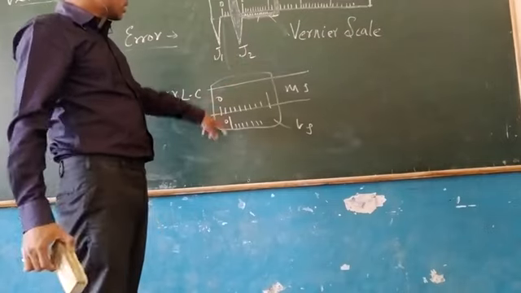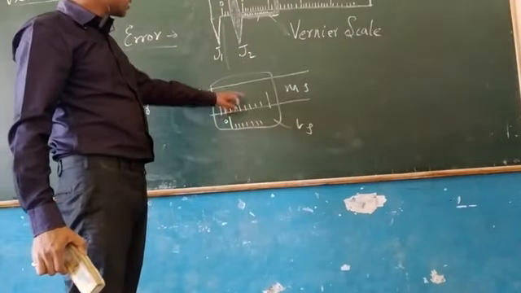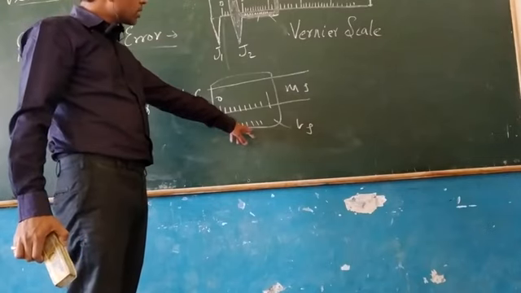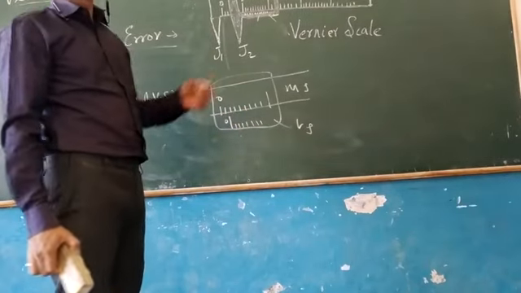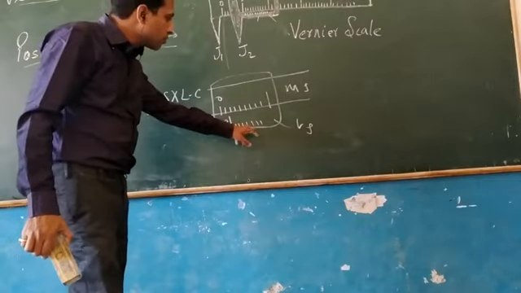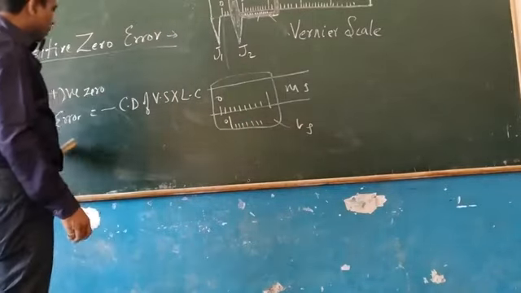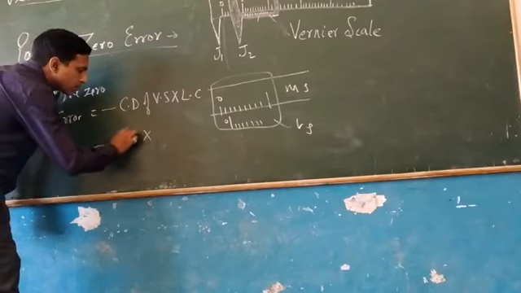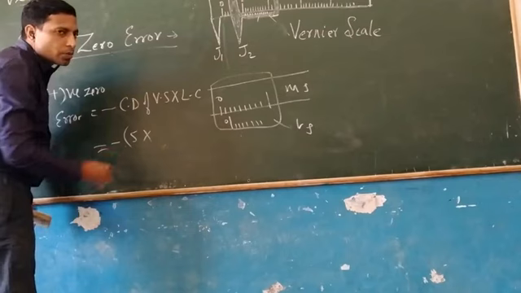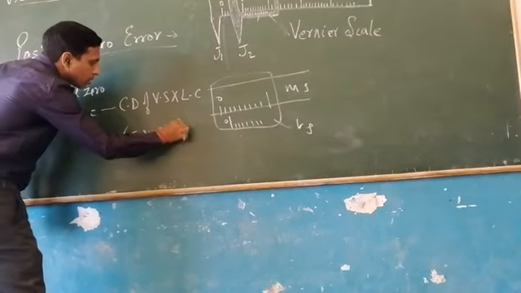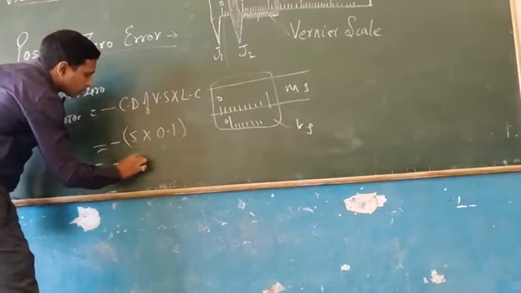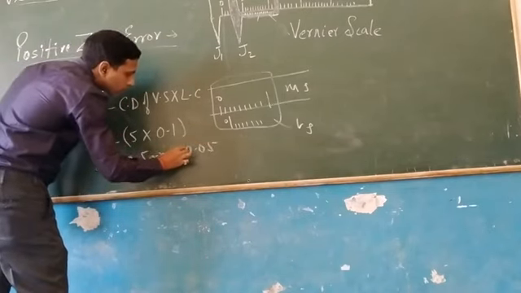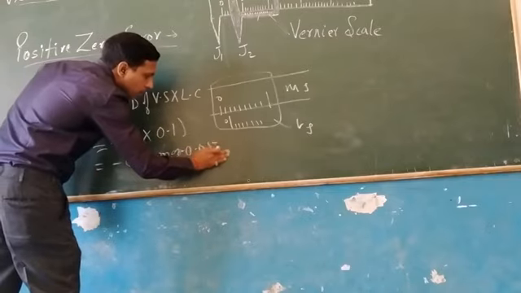Whenever we make both the jaws in contact and this condition comes, that 0 is on the right side of the 0 of main scale, then you have to check which division of vernier scale is coinciding with any division of main scale. Suppose the fifth division is coinciding, then positive 0 error is minus 5 into the least count, which is 0.01. So the correction is minus 0.5 millimeter, or sorry, minus 0.05 centimeter.